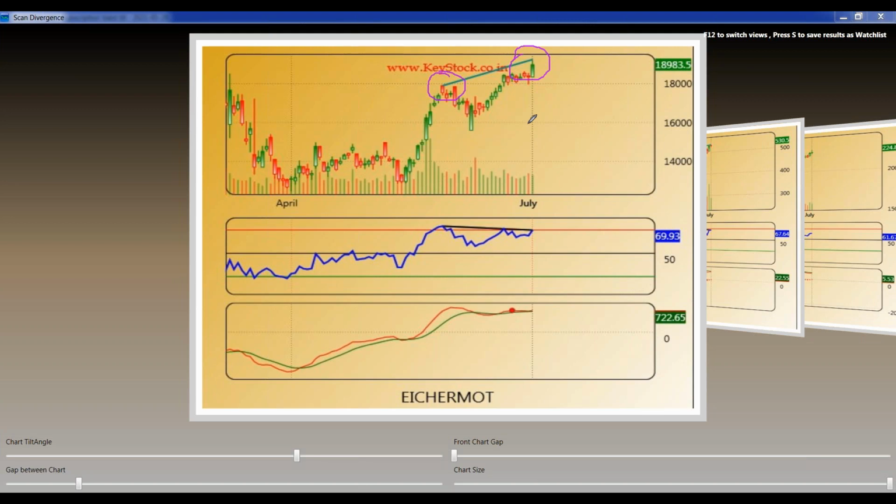I am just sharing the understanding of this RSI divergence. I'm not telling you to buy or sell on the basis of this. What is the logic of the divergence? See here, lower highs, lower highs. Now this is a daily chart, so it might take two to three days more, but you can always interpret it.